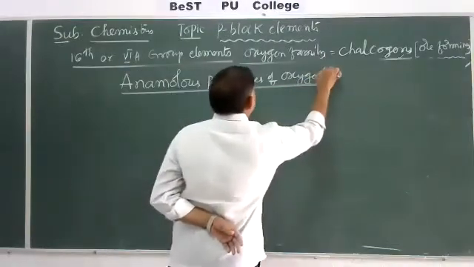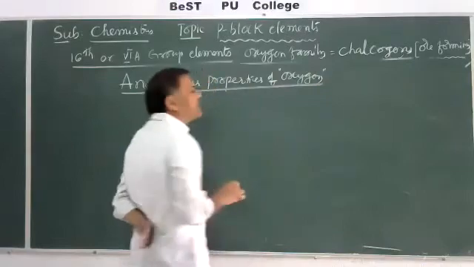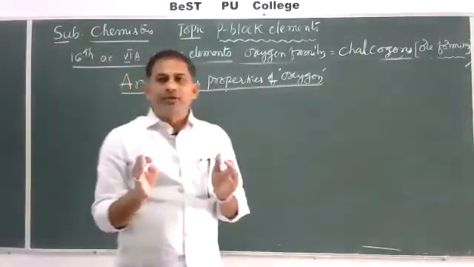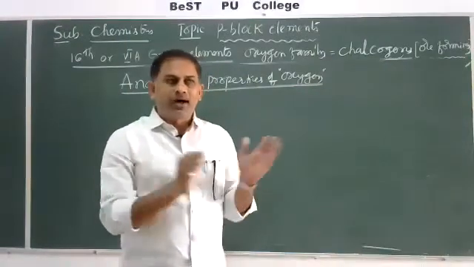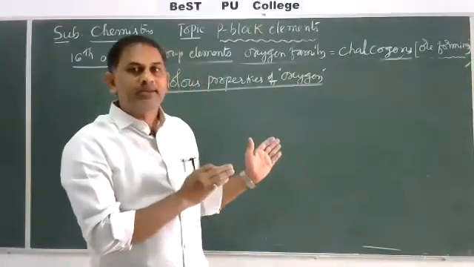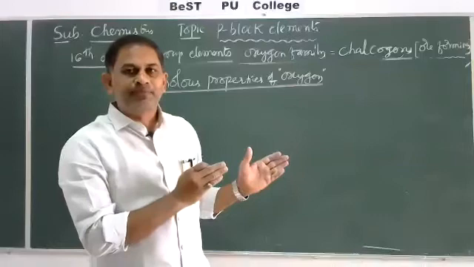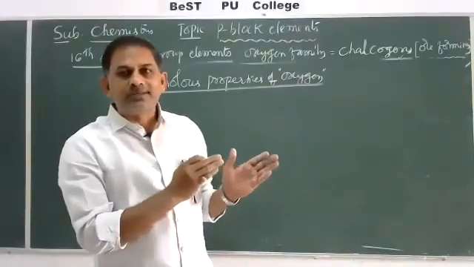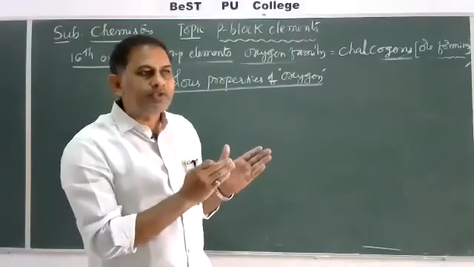Why does oxygen exhibit anomalous properties? Already in 15th group elements I explained about anomalous properties of nitrogen. Just like nitrogen, in 16th group elements also, oxygen exhibits some peculiar anomalous properties.